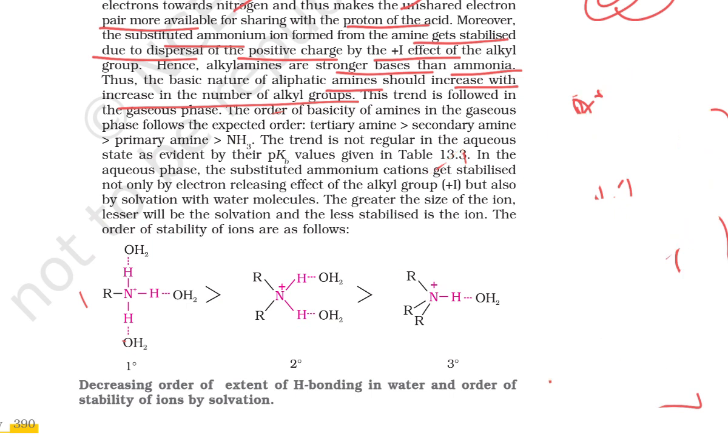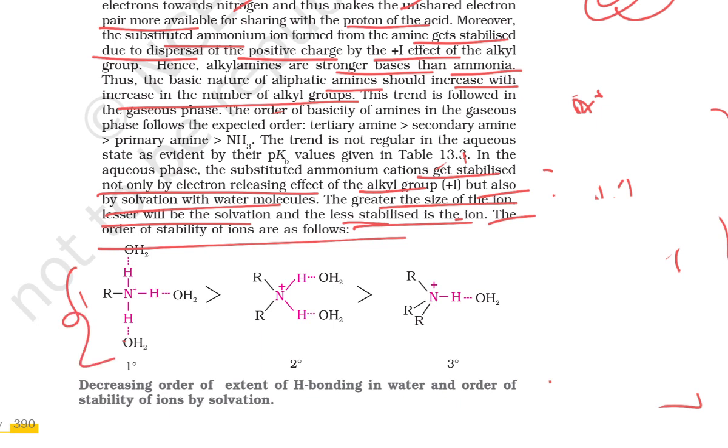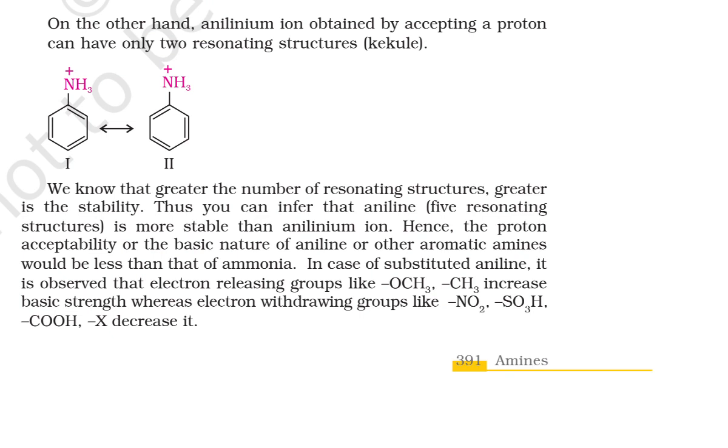The trend is not regular in the aqueous phase. Am I right? The substituted ammonium cation gets stabilized not only by the electron releasing effect of the alkyl group, but also by solvation with water molecules. The greater the size of the ion, the lesser the solvation, so the less stabilized is the ion. So the order of stability of the substituted ammonium ions is primary more stable than secondary, then tertiary. Clear? If only the solvation effect were there, the primary amine would be more basic, but there is one more combined effect, that is your steric hindrance.